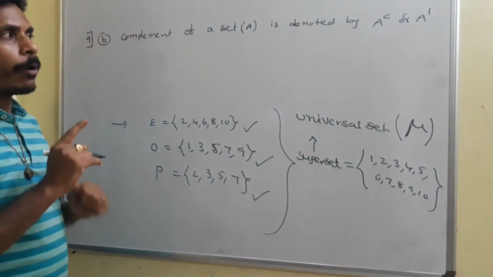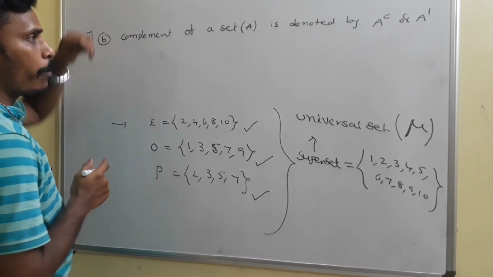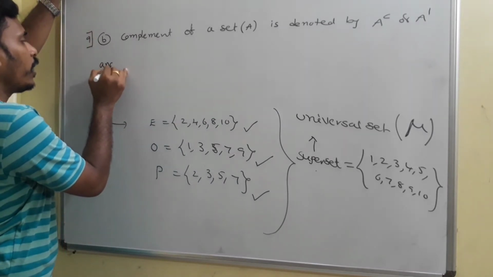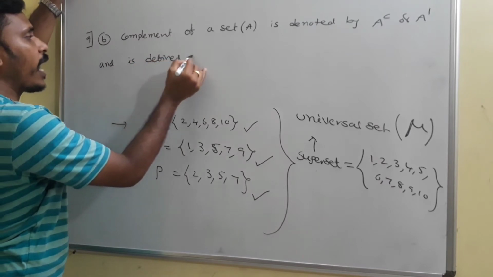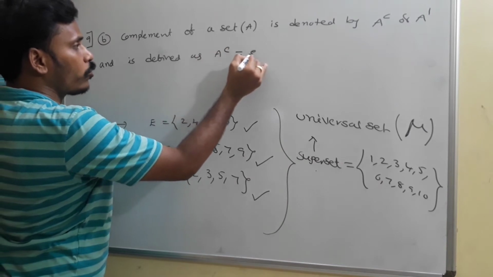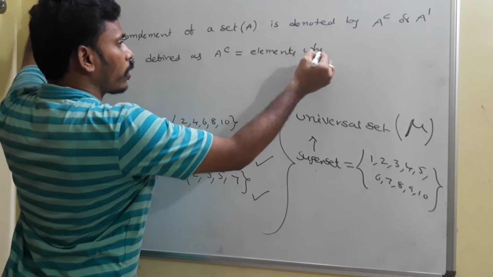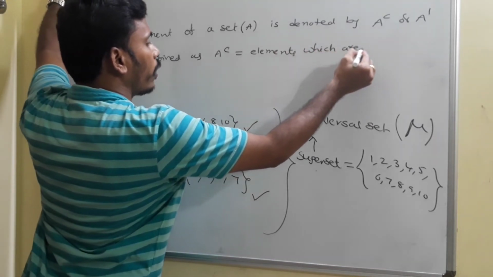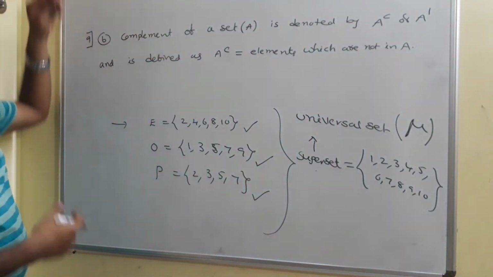That is the symbolic form for the complement of A, and it is defined as: A complement is equal to the elements which are not in A. That is the definition. Elements which are not in A form the complement of the set.